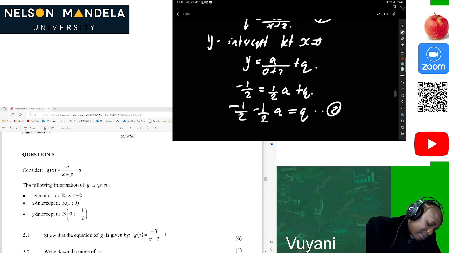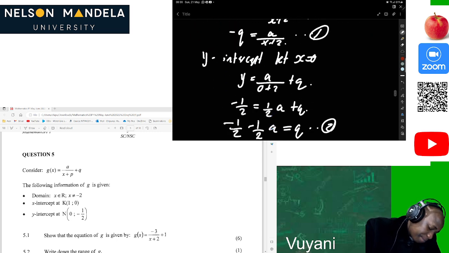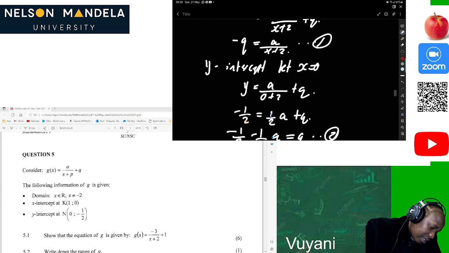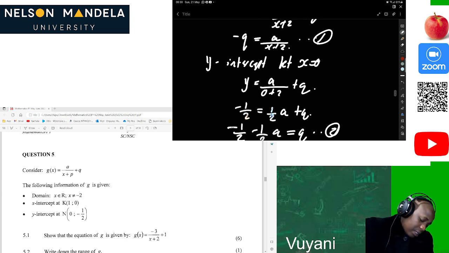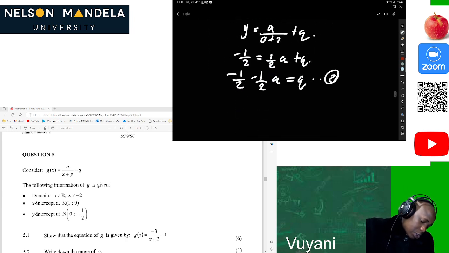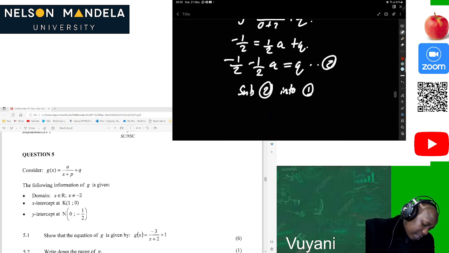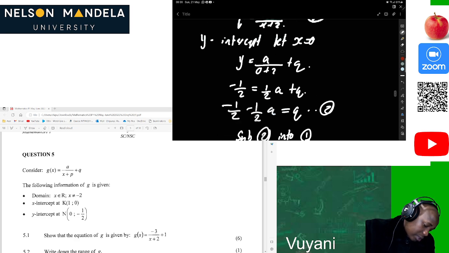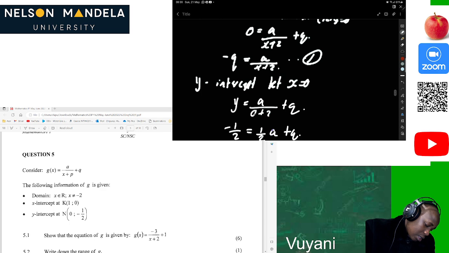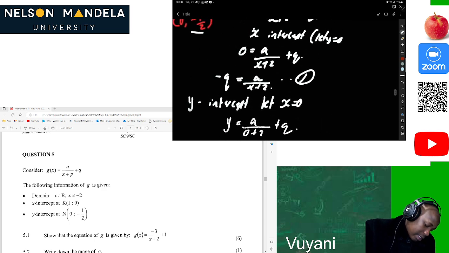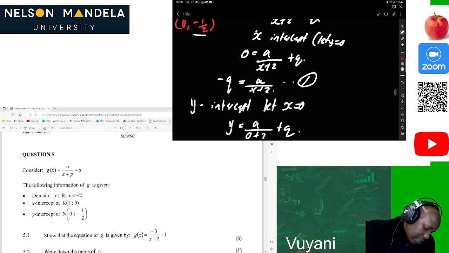Then if we substitute 2 into 1, where we see q, we put this. So there is a negative there. Then we have -(-1/2 minus 1/2 a), which is equal to a over, what was our x here?